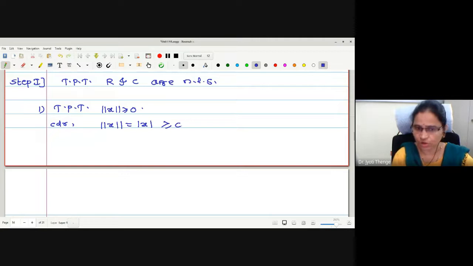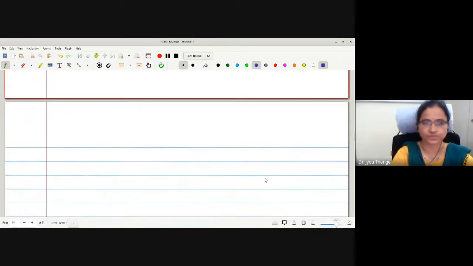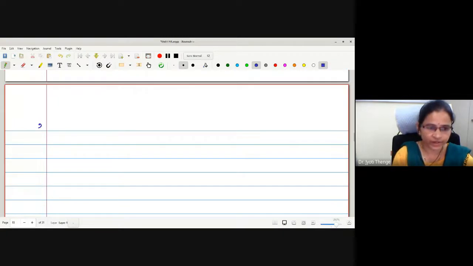It is always non-negative, for both the elements in R and C. Because in R, the modulus works as a distance, and in complex analysis, this is the distance again calculated with the formula under root a square plus b square. Now, what is the second condition to prove?